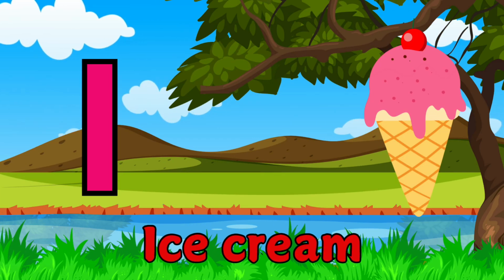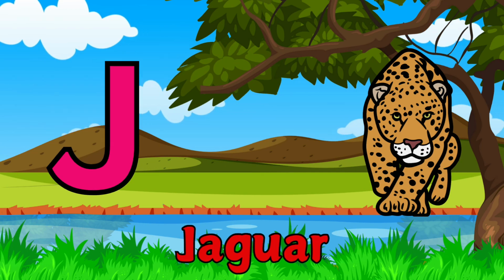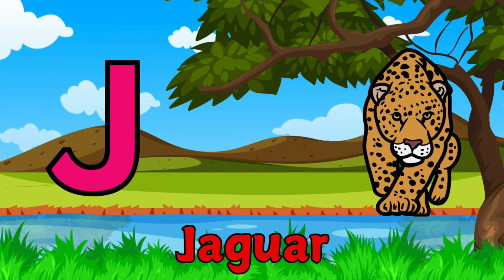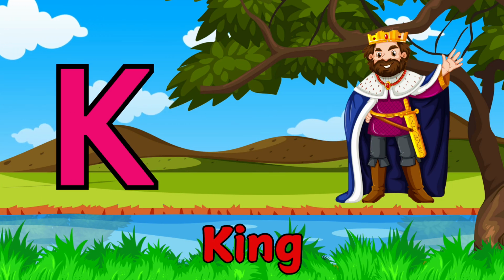I is for ice cream. J is for jaguar. K is for king.